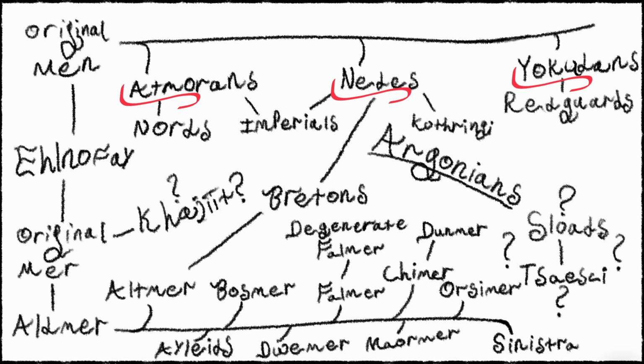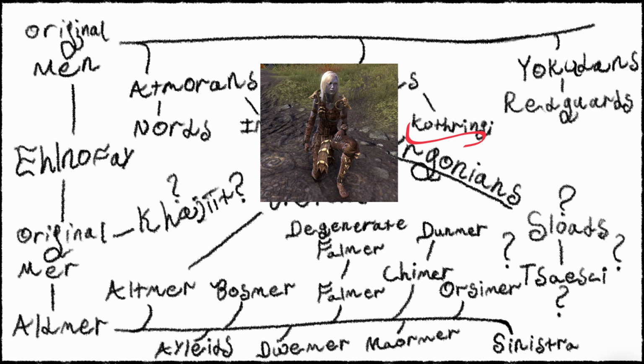There was also a breakaway group, the Kothringi. It's unknown really where they fall, but I consider them to be a derived species from the Needs. The Kothringi have silver skin, which is not really in the Needs, but they also don't appear to be from the original man race because they just don't seem to be that. They don't seem to be quite as ancient as the other ones. They only really appear in the Second Age, whereas Needs existed already in the Merethic era, two eras prior. So it would seem they either just came here or maybe descended from someone.